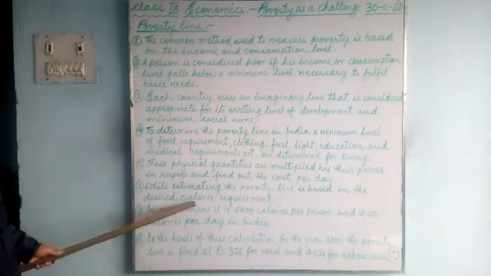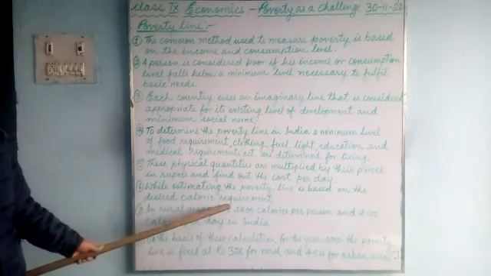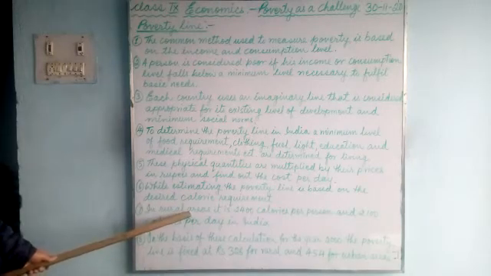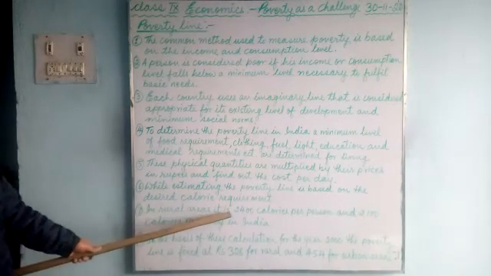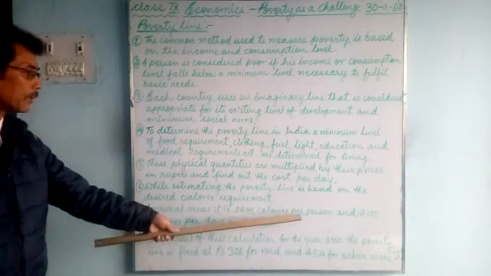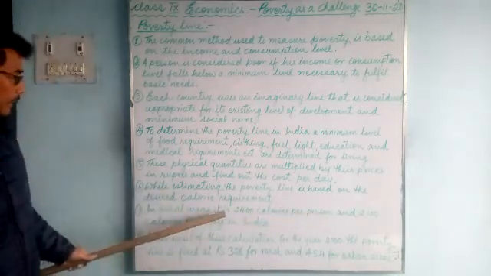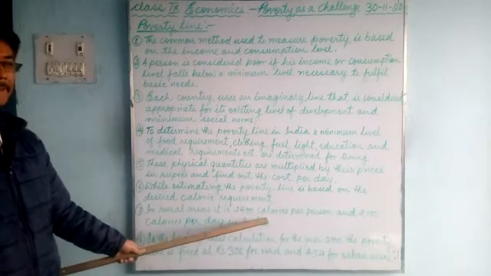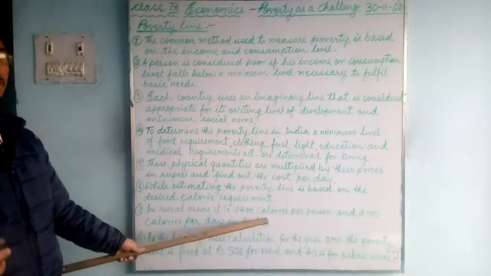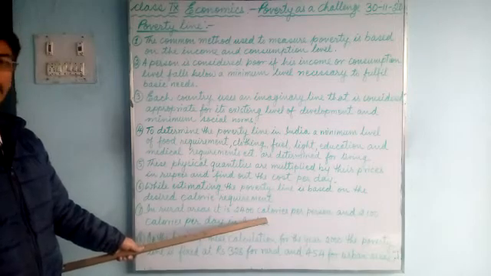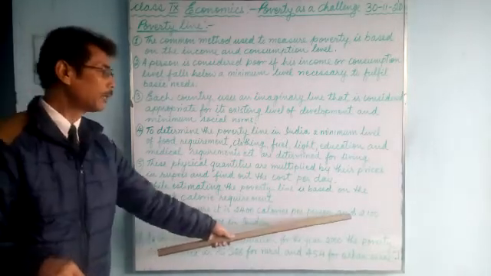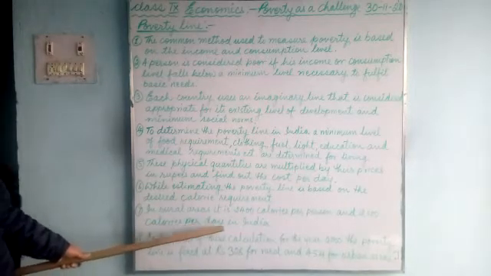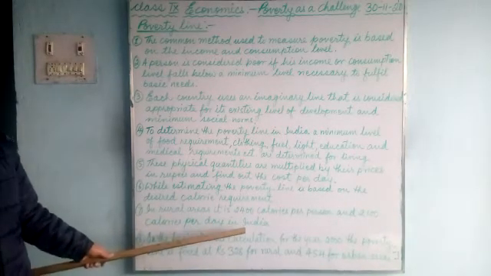So the desired calorie requirement, first we have to find out. According to that, in rural areas, it is calculated at 2400 calories per person per day. That much calorie is required to do manual work in the rural areas, and 2100 calories per person per day in urban India. So there is a difference.